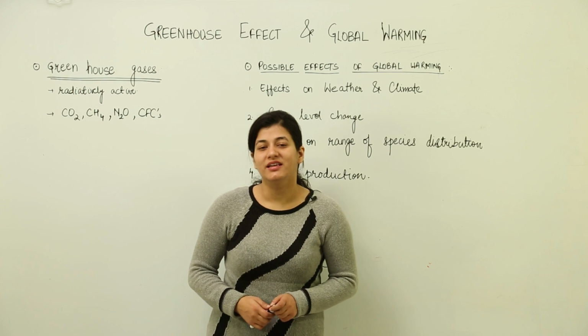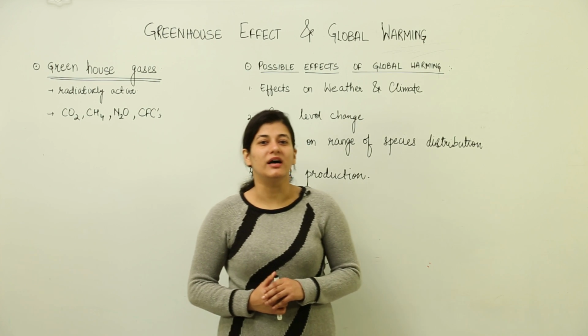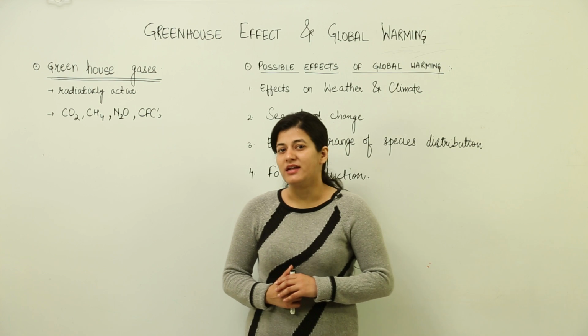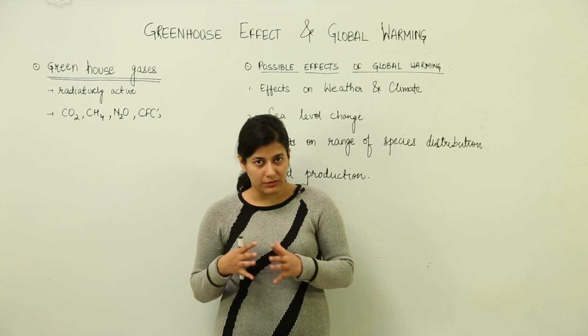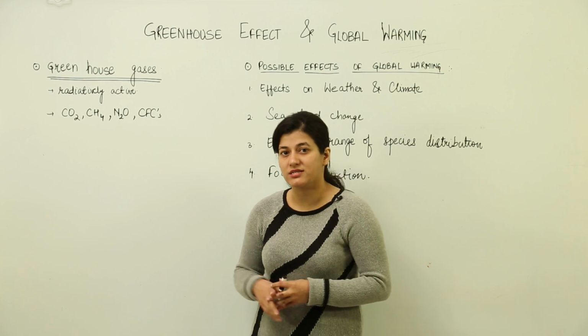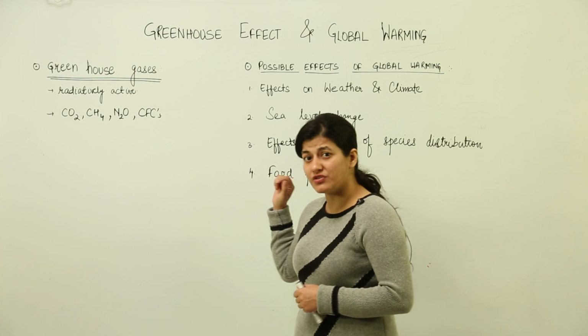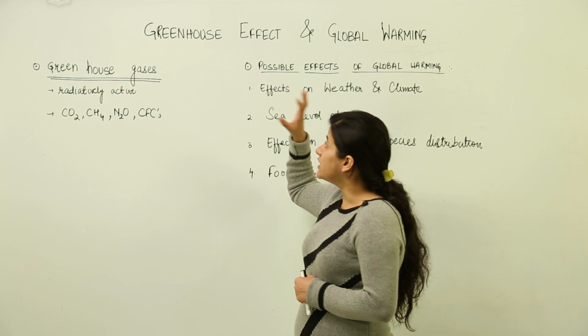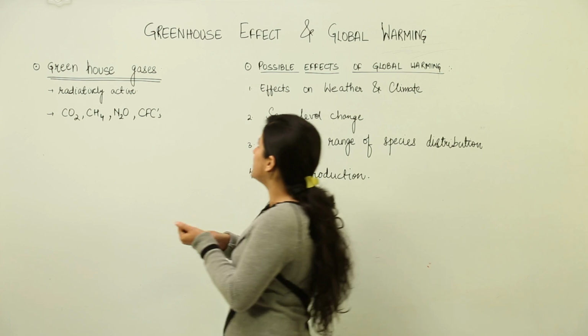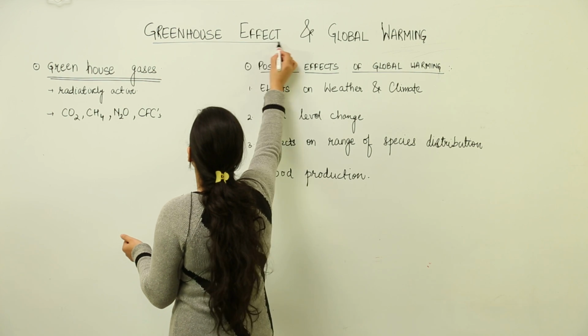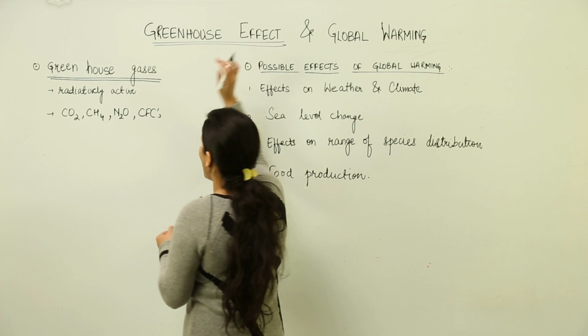Hello students. Now let us talk about greenhouse effect and global warming. That is also the result of pollution, air pollution that has resulted in these two major phenomena which are occurring around us. Greenhouse effect is a simple effect which has kept the earth warm and habitable.